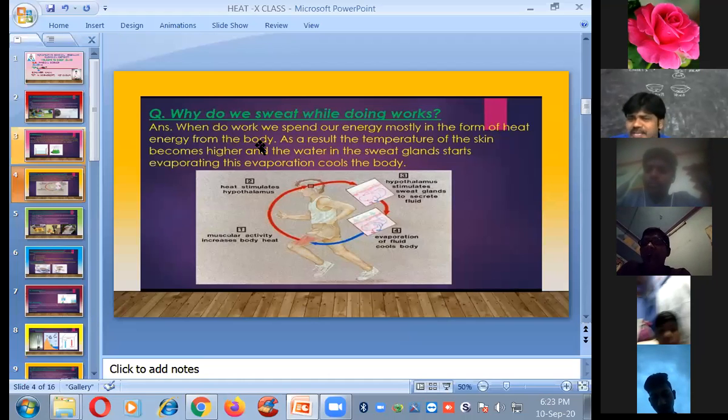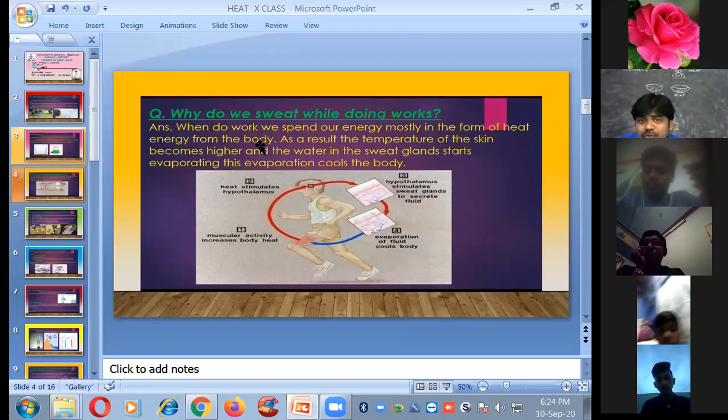If you do some work here, especially you need some energy to do this work. If you spend some energy, mostly in the form of heat energy, as a result, the temperature of the skin becomes higher and the water which is present in our body, in our sweat glands, starts evaporating. At that time, if some breeze or some air is blowing on your body, you feel very cool because of evaporation.